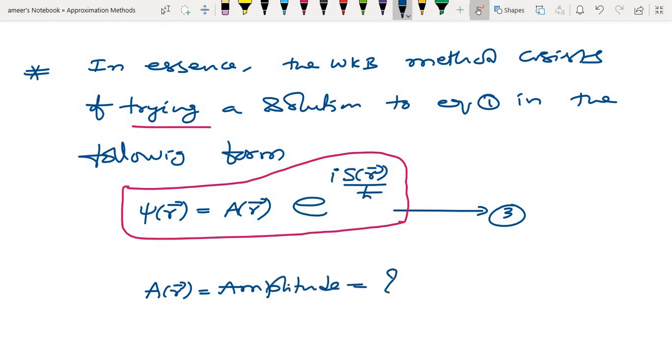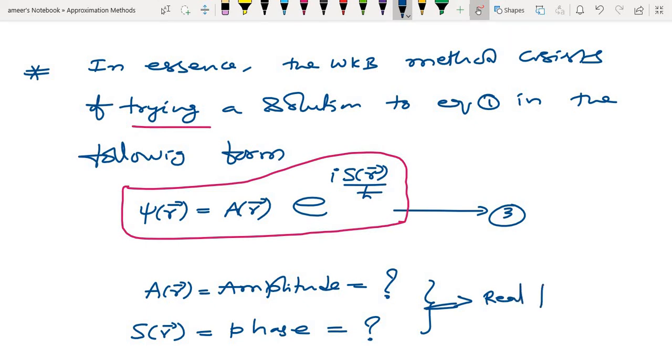That we need to determine. S of r is obviously the phase, which also has to be determined. Remember, these two are real functions, not imaginary, that we are supposed to determine.